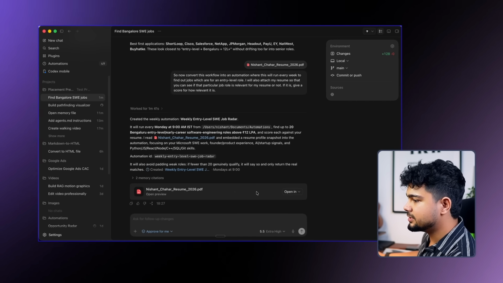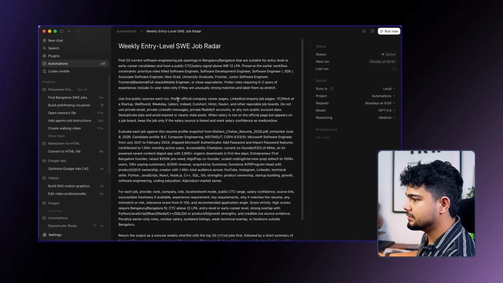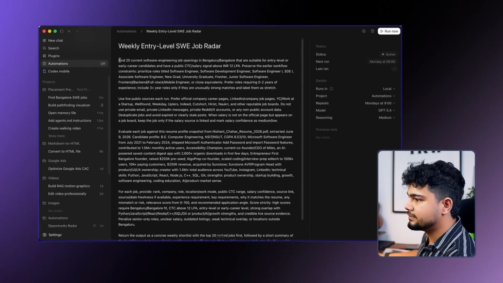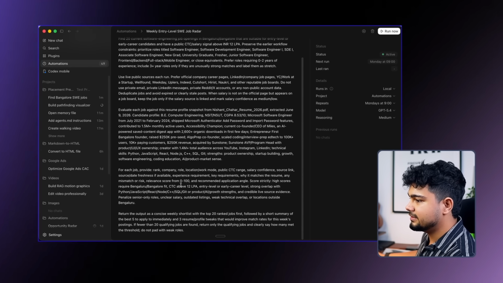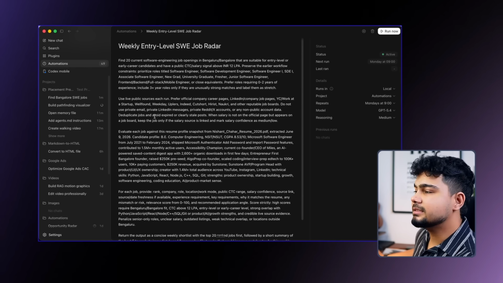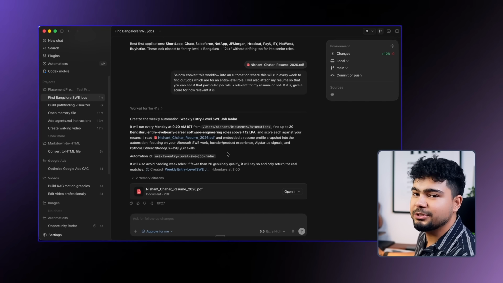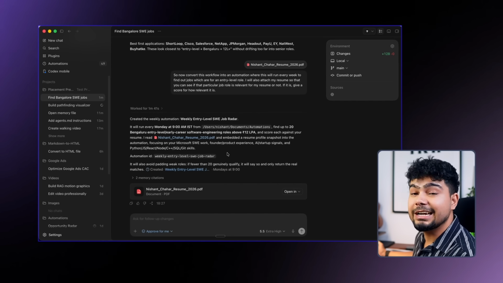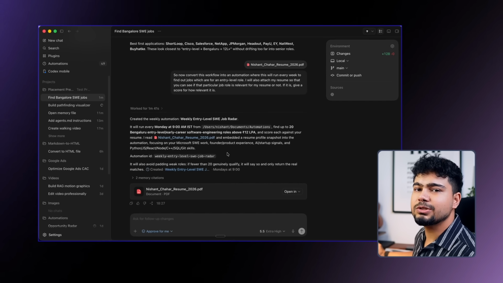This is the weekly automation. This is our resume. As you can see, we will find the automation here. This is all the details. Find 20 job roles. These are all the things that we have added. It added all the relevant information about me as well, and done. Now the automation can run every Monday, and we'll get all the job roles which are relevant to me. So this is one of the examples of creating an automation.